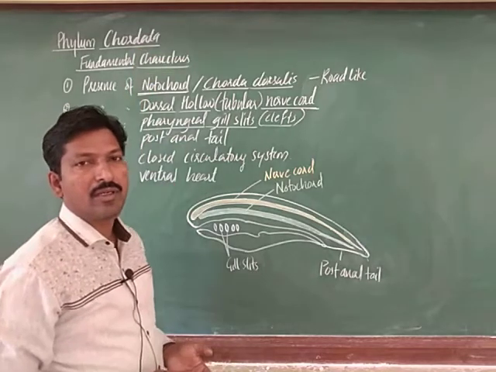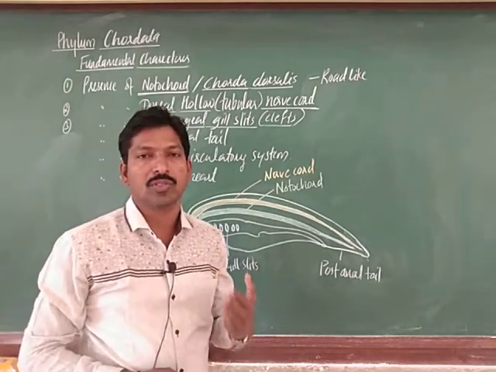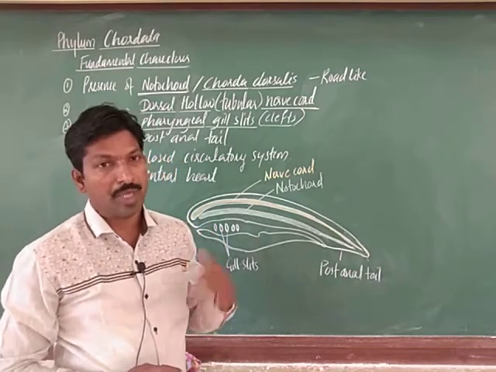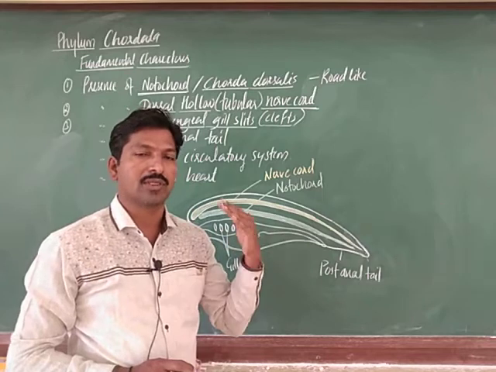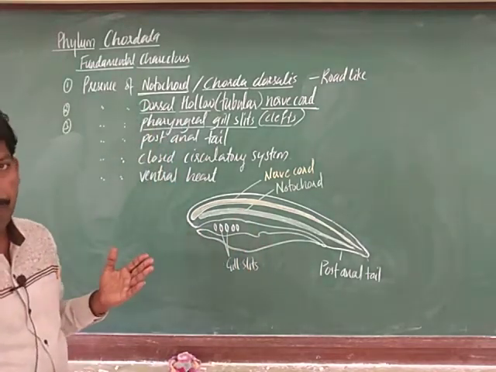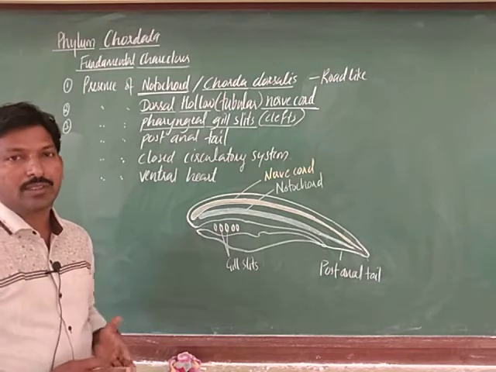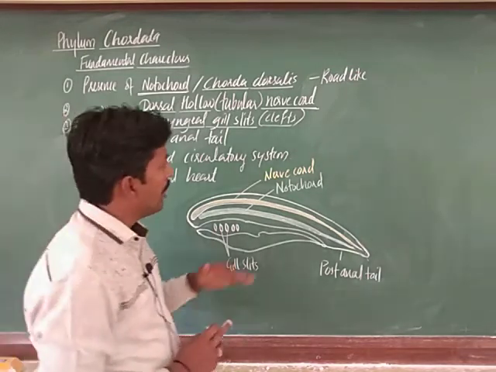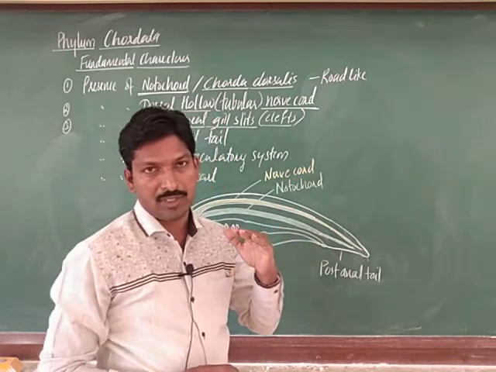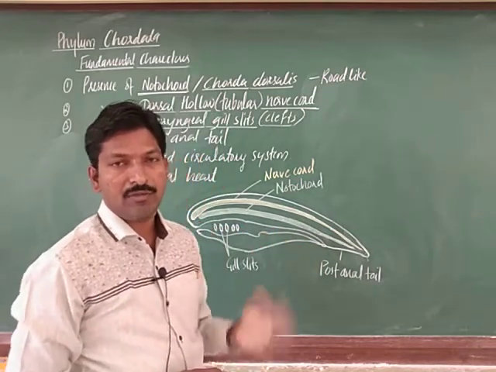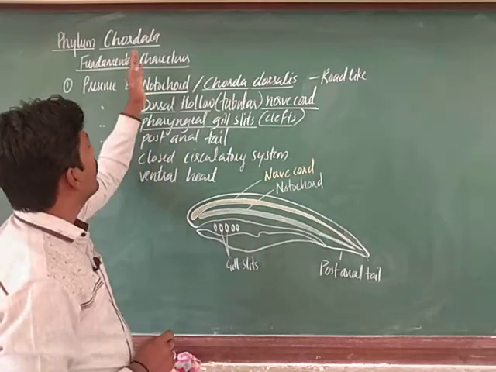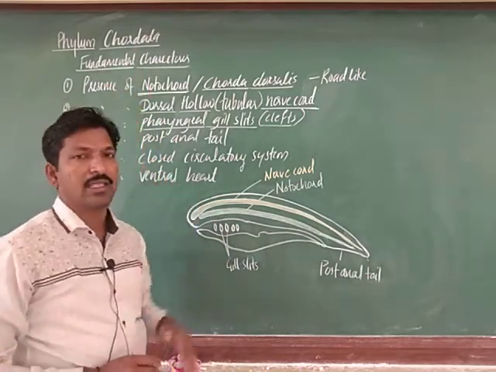These three are very fundamental characters for all chordates. Chordata are classified again into subphyla. Hemichordata is already removed and is studied under non-chordates. Later on, Urochordata, Cephalochordata and Vertebrata are the three subphyla. We will discuss the classes later.